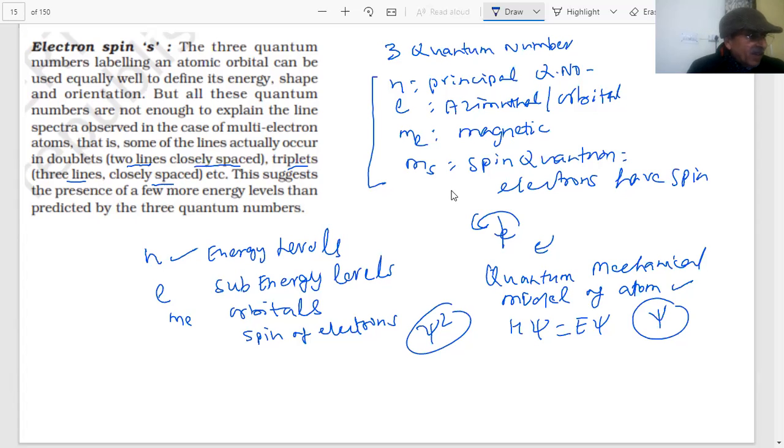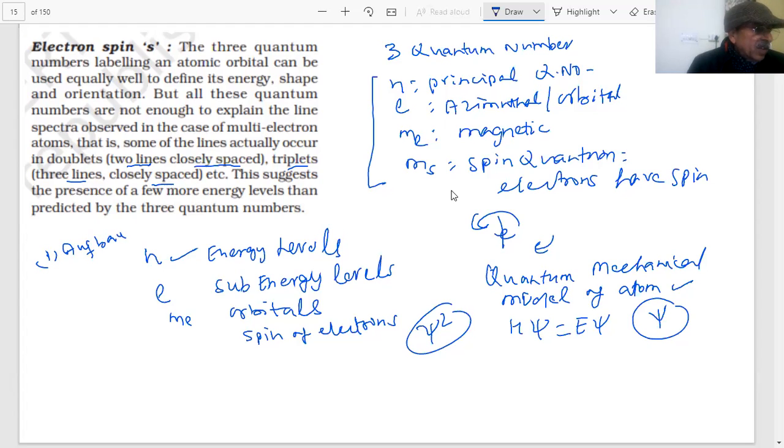Now, after we have got these four quantum numbers, we will be using certain rules for the building up, or filling up, of electrons in the atom. That is how the electrons will be filled inside the atom. For this, we will be using four important rules. One is called the Aufbau principle.